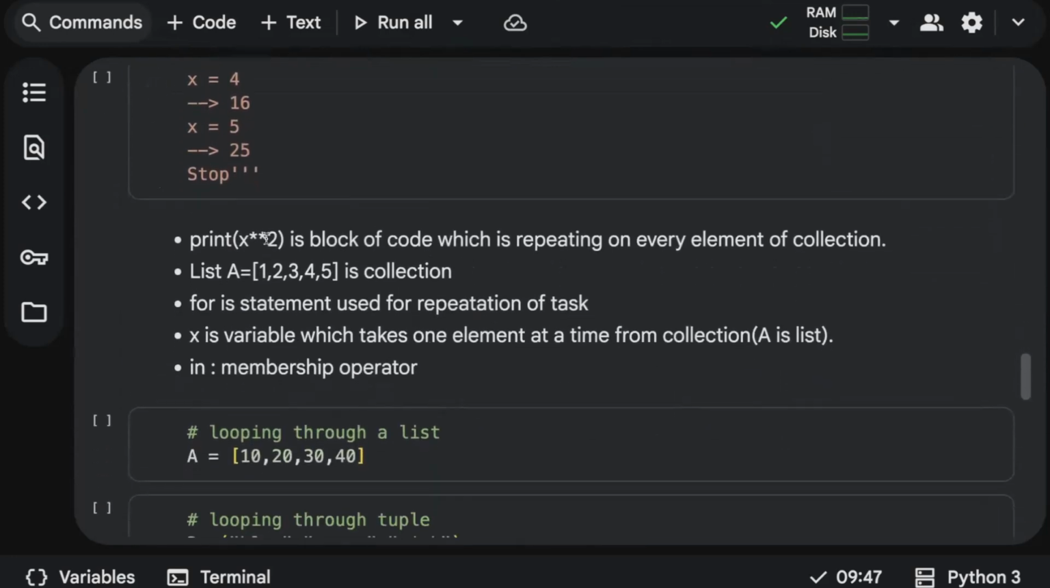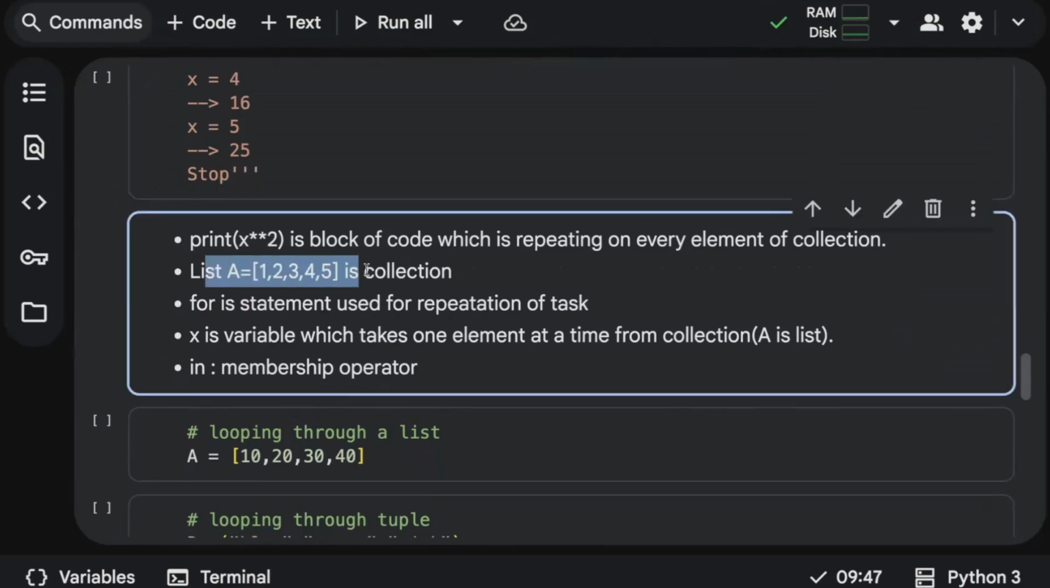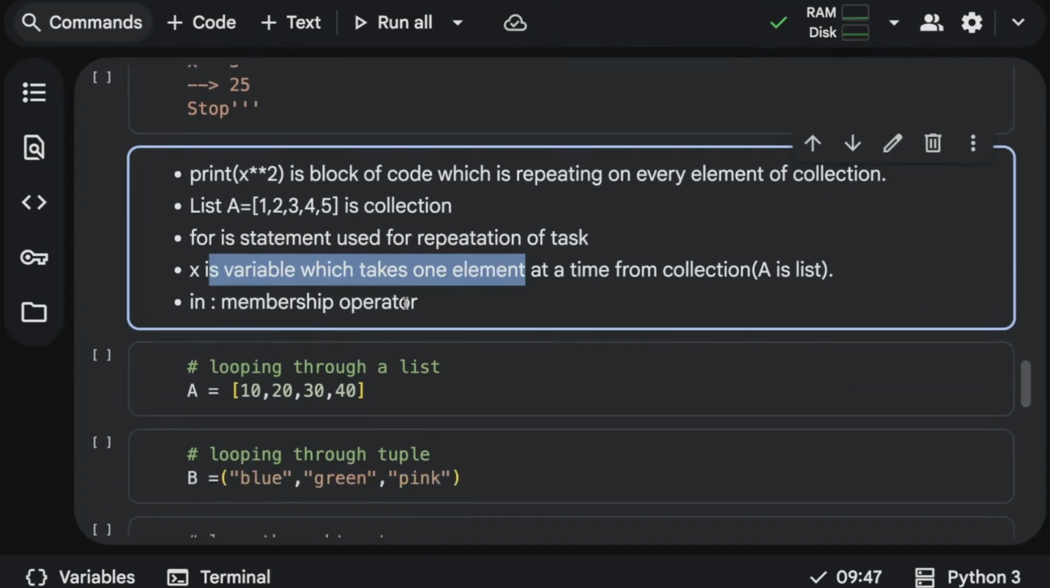Same thing here, print x double asterisk 2 is a block of code which is repeating on every element of a collection. This is my actual logic, my instruction which is getting repeated for every element of the list. So the list is a collection, for is a statement used for repetition of a task, x is a variable which takes one element at a time from a given collection, that is a list, and in is a membership operator which is responsible for taking an element from a specific collection.